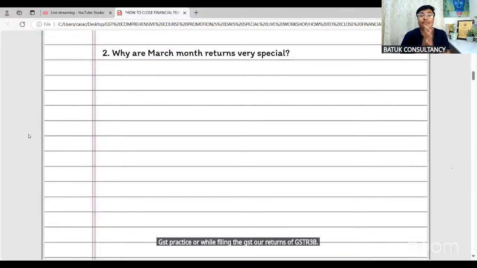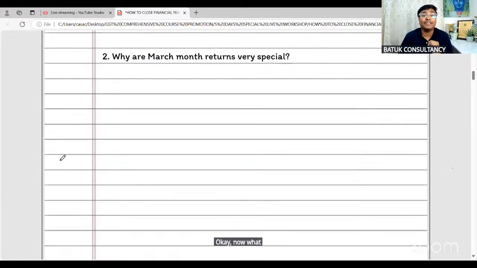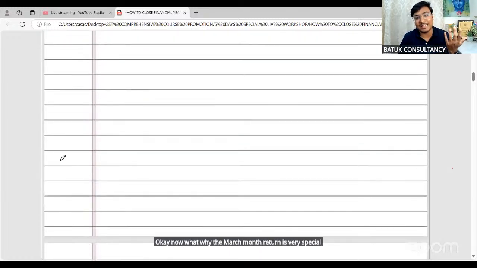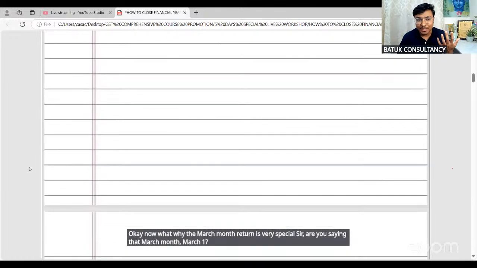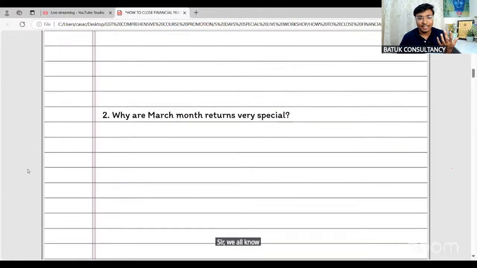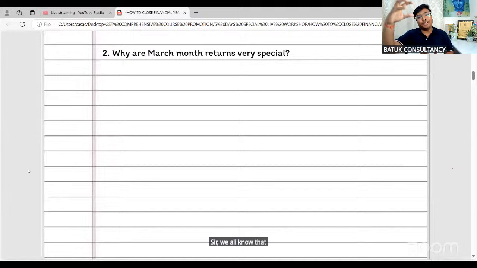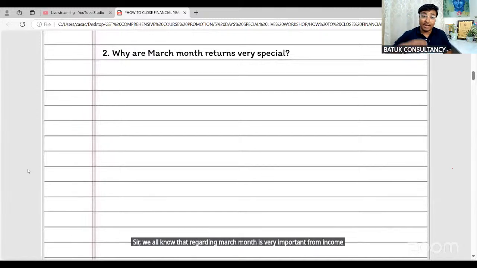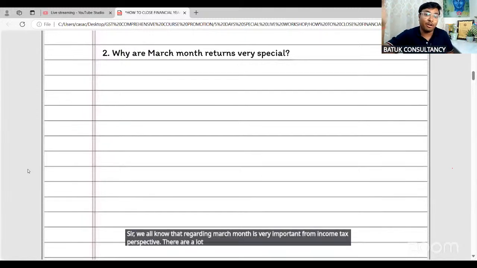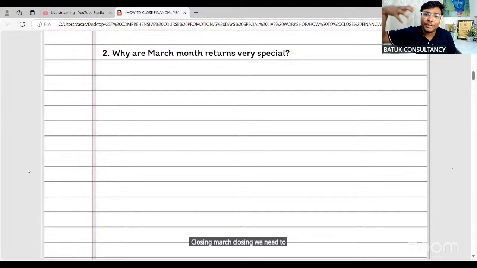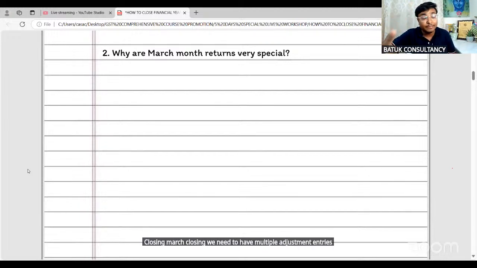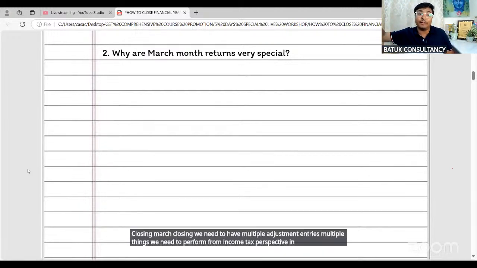Okay. Now, why is the March month return very special? Sir, we all know that March month is very important from income tax perspective. There are a lot of adjustments regarding cash withdrawal, cash deposit, there is income transfer, there are a lot of things from income tax perspective, and we are saying that is a closing. March closing, we need to have multiple adjustment entries, multiple things we need to perform from income tax perspective in books of accounts.